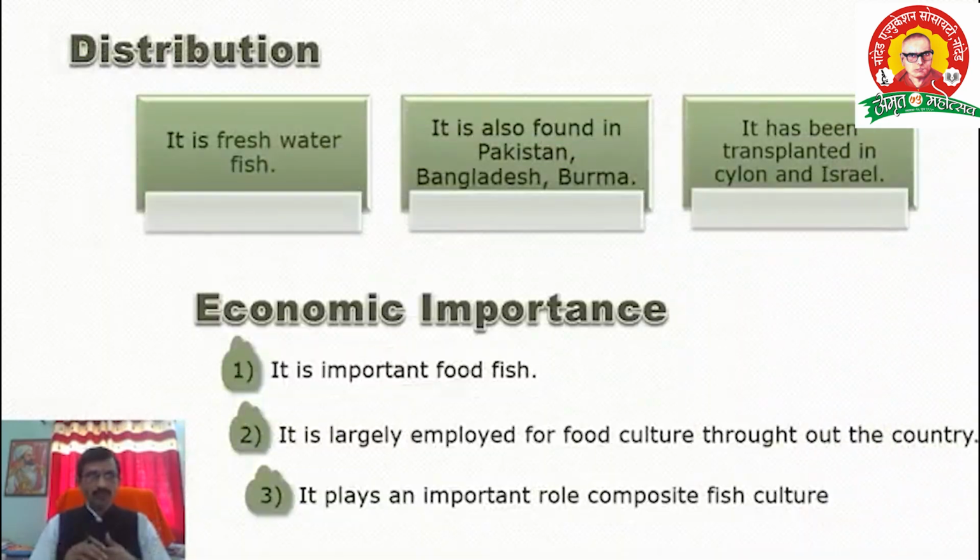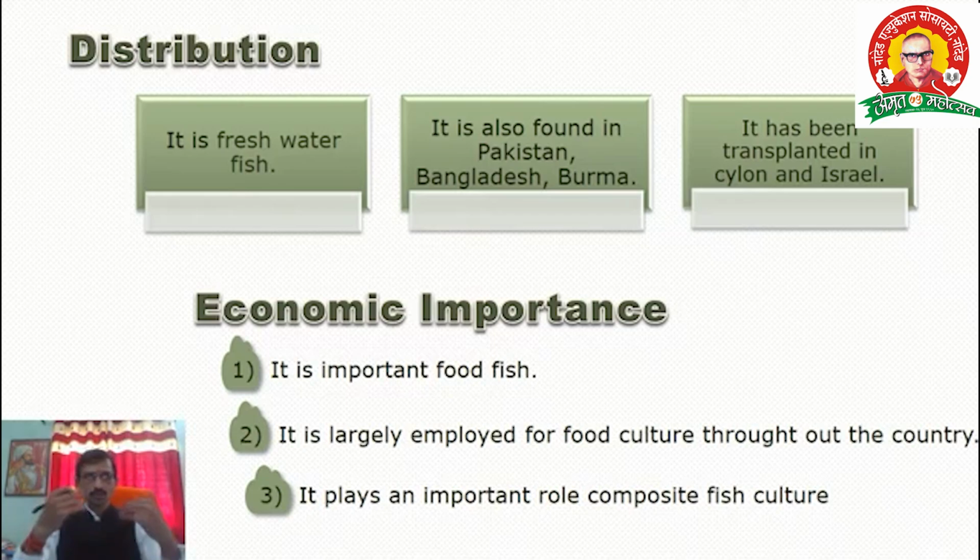Okay. Then the next one is distribution. It is a freshwater fish. It is also found in Pakistan, Bangladesh and Burma, meaning neighboring countries. It has been transplanted in Ceylon and Israel also. Ceylon is nothing but Sri Lanka. This is the distribution point.